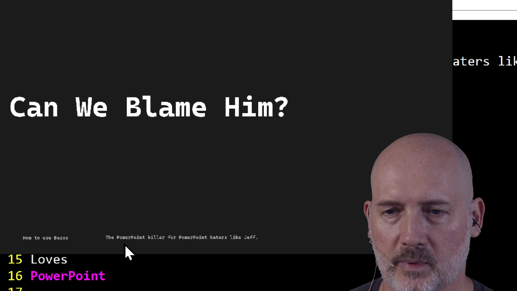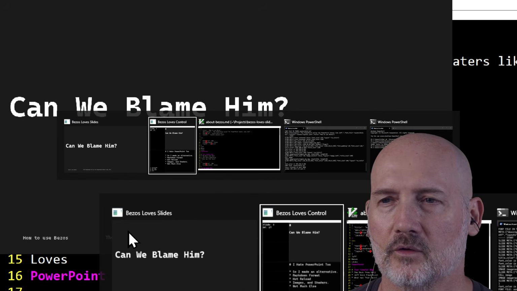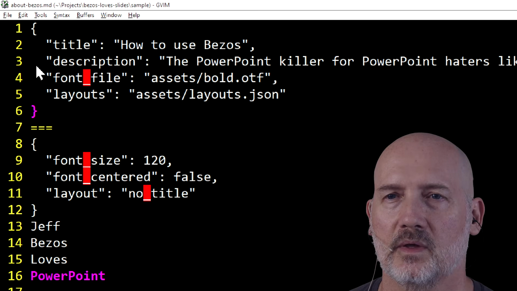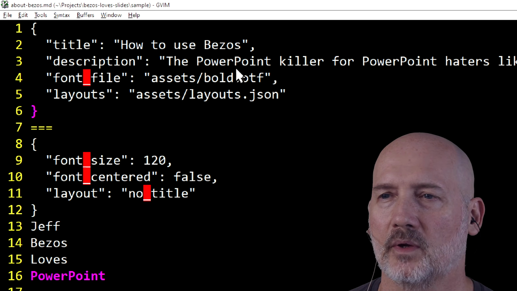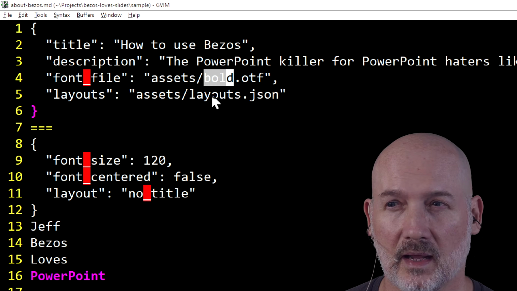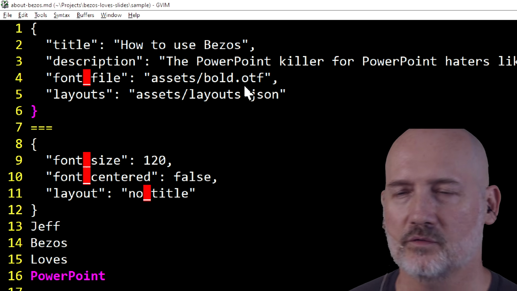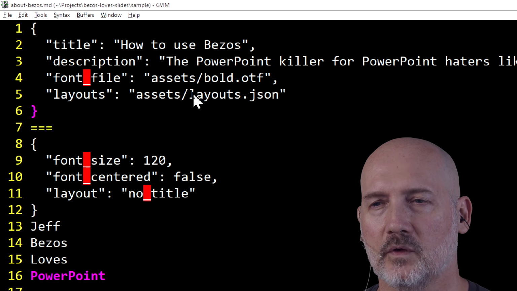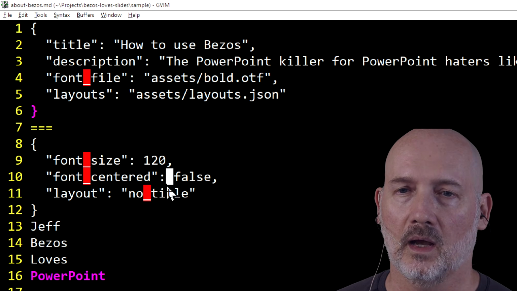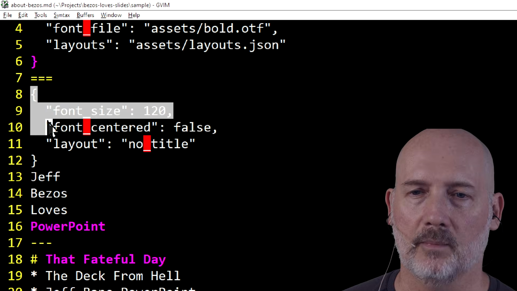See how it says how to use Bezos, the PowerPoint killer for PowerPoint haters like Jeff. And then basically I have that same thing, how to use Bezos, PowerPoint killer. So that's what shows up. You can pick your font. It can be, I think, kind of anything, but OTF and TTF seem to be the best. And then there's a configuration for your layouts. Generally, you just set these once and then you're done. And then each slide can have its own metadata as well.